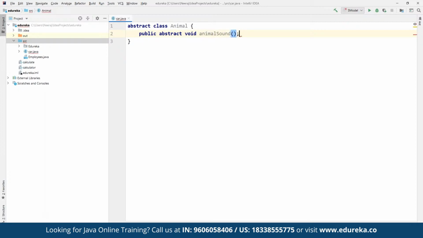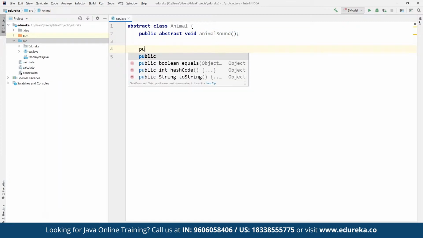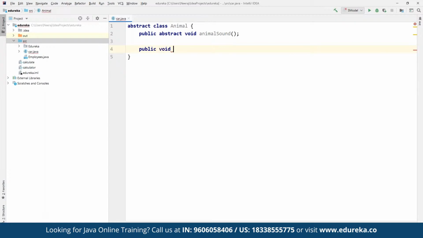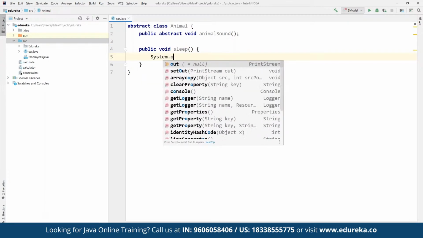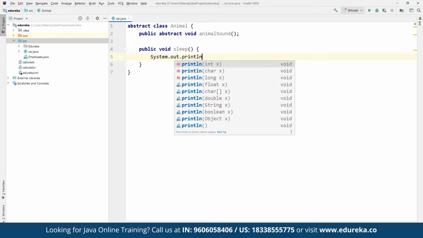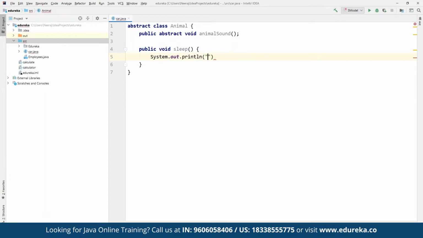Now, suppose here we can define public void sleep. How exactly are they going to sleep here? For sleep, we can define any statement. For example, here we can define System.out.println, and then we can simply add a sleeping sound.